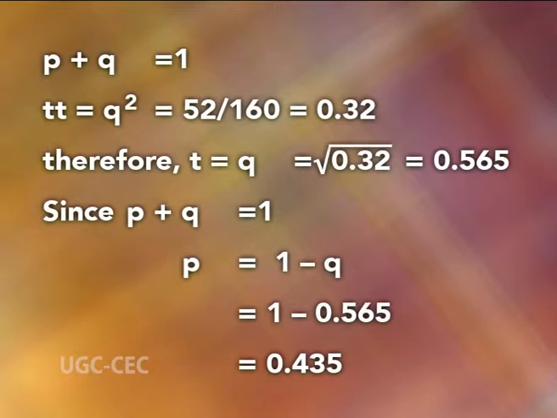that is equal to 0.565. Since P + Q = 1, P = 1 − Q = 1 − 0.565 = 0.435.